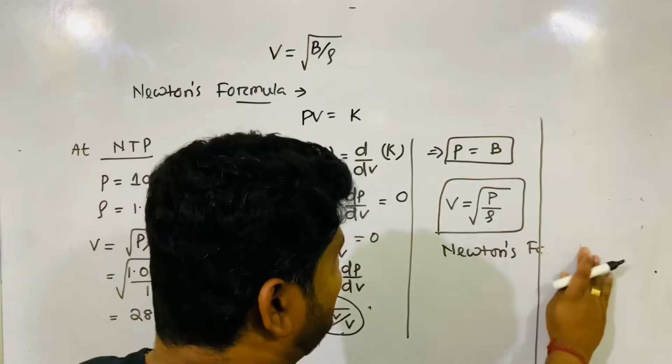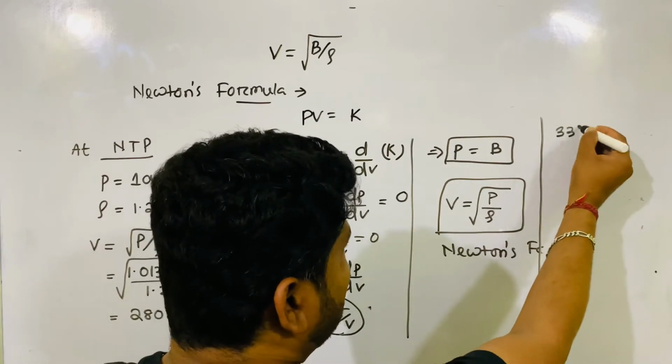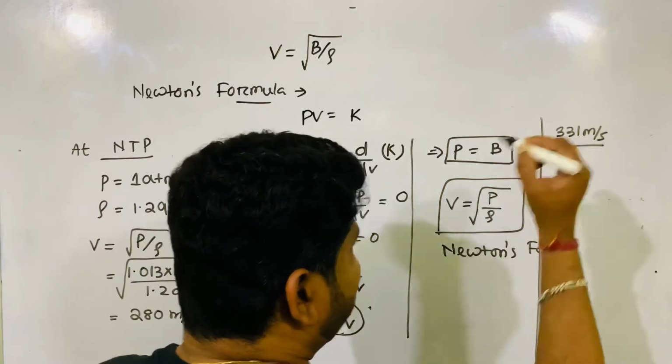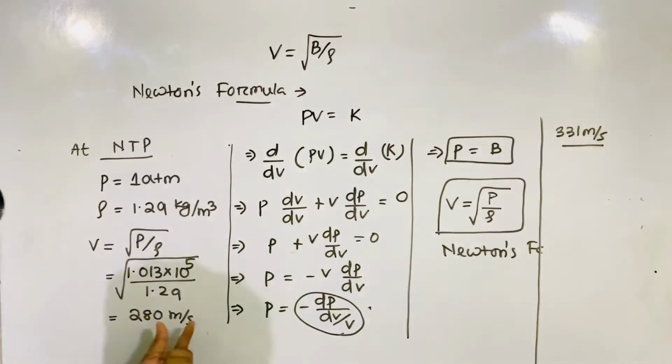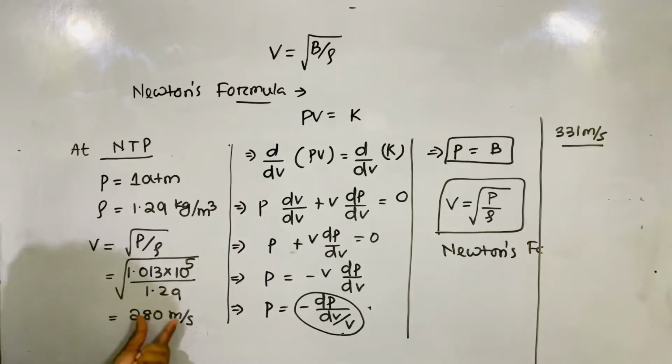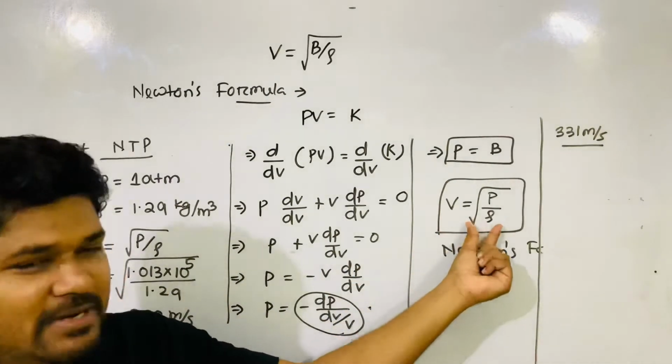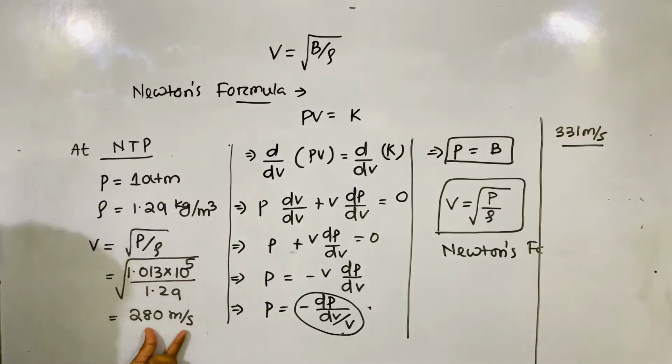This is the experimental value. But from Newton's theoretical formula, when you calculate, the velocity of sound is coming to 280 meter per second.